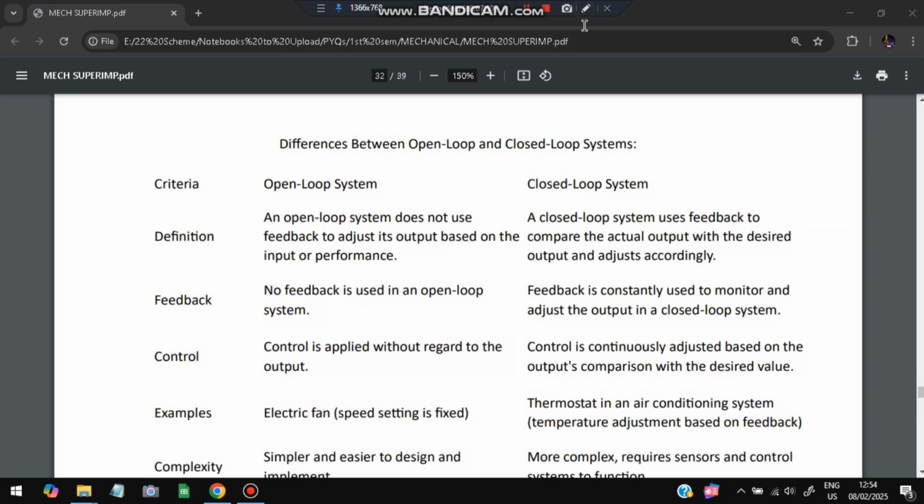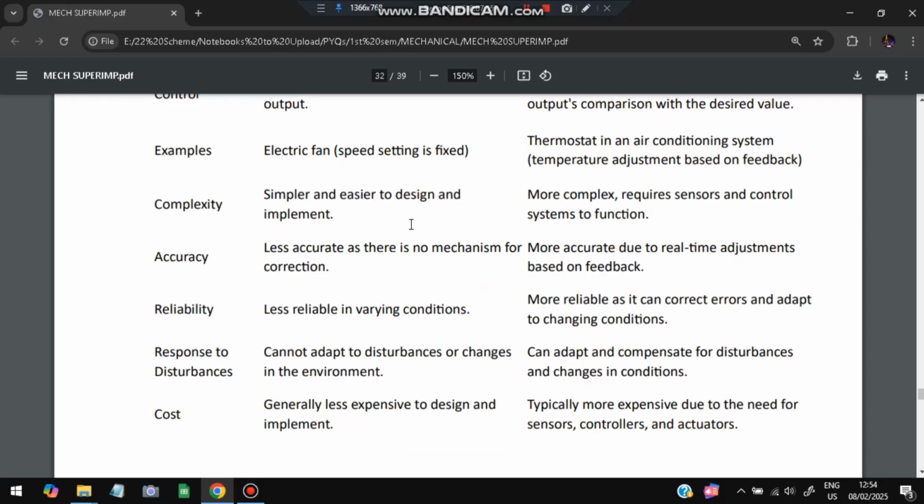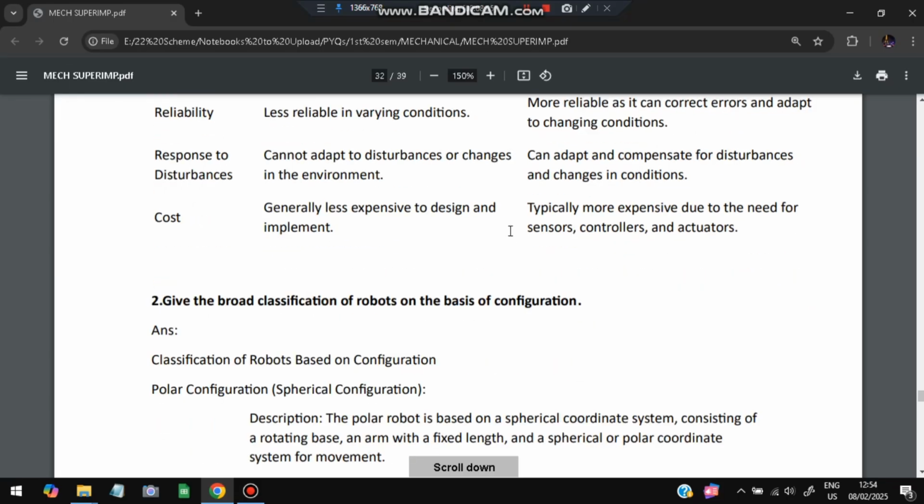So obviously a closed loop system is better than the open loop system. Open loop is less accurate, closed loop is more accurate. Open loop is less reliable, closed loop is more reliable. Open loop cannot adapt, closed loop can adapt. Open loop is less expensive and closed loop is more expensive because it gives better output. Okay, so these were the differences.